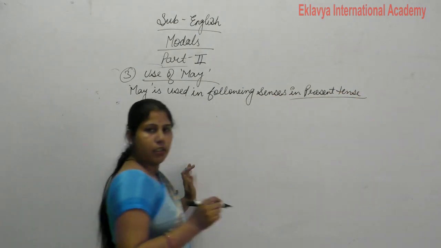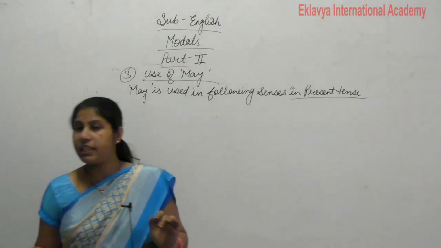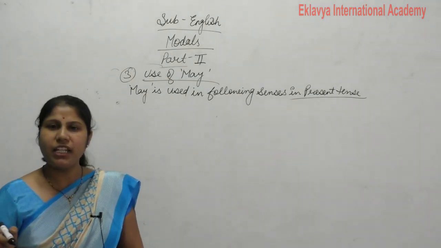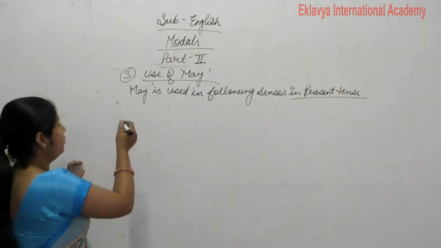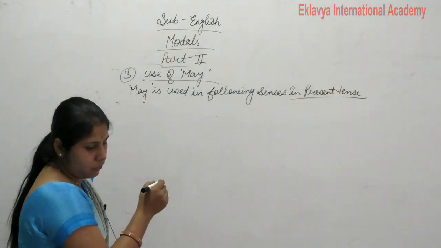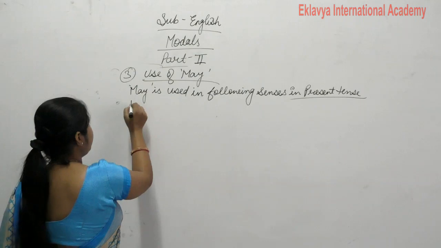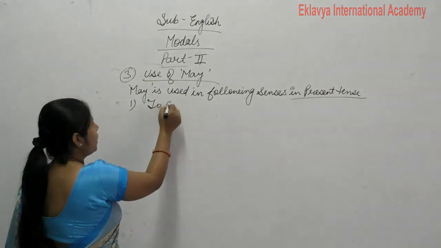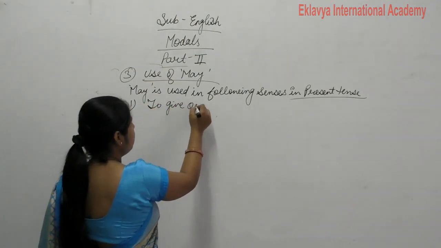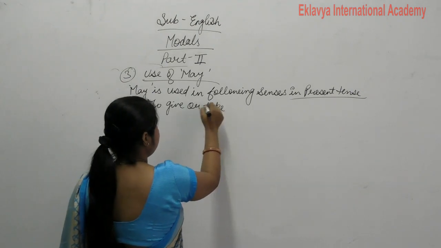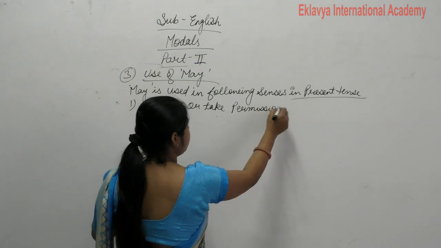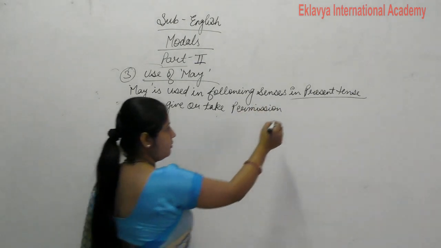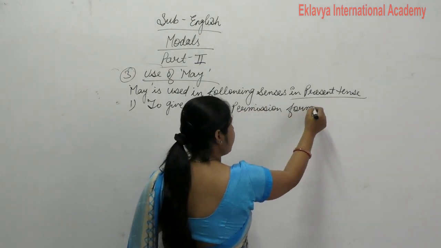Clear? Now may is also used in present tense, but might is used in past tense. Okay, so to give or take. So first point is what? To give or take permission formally.